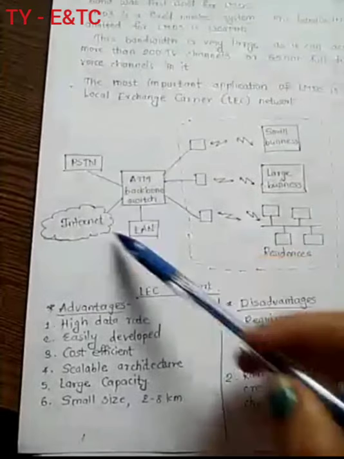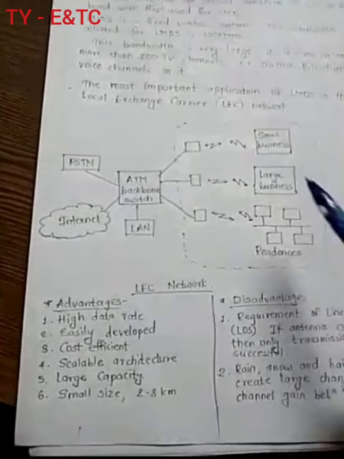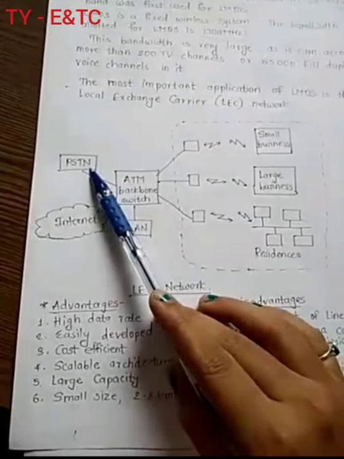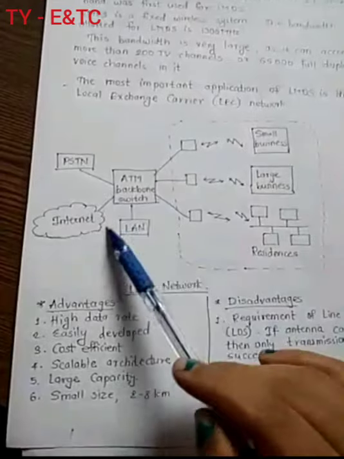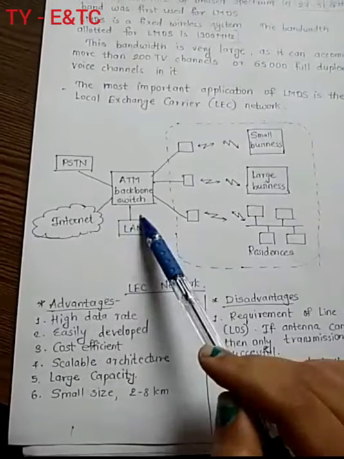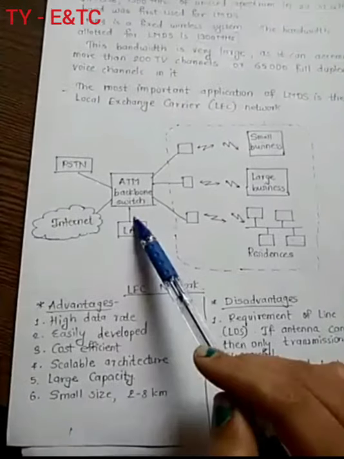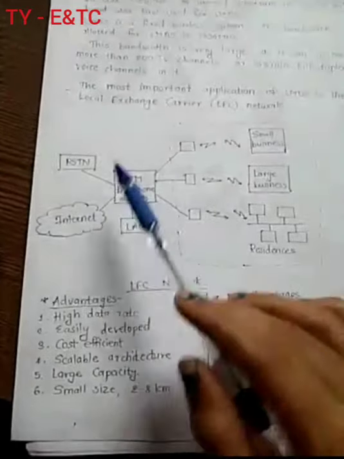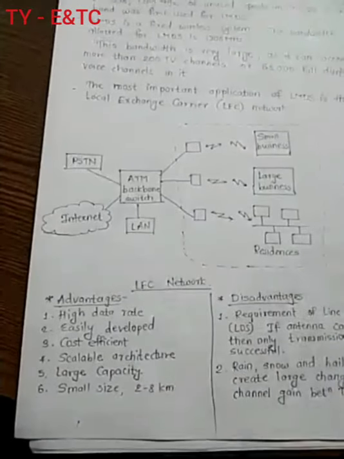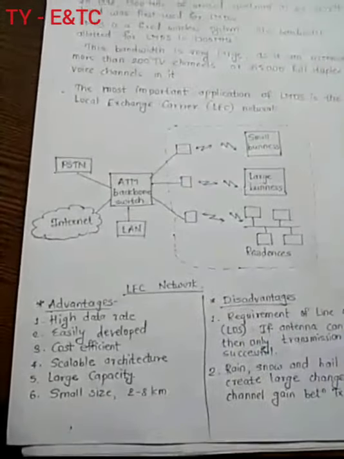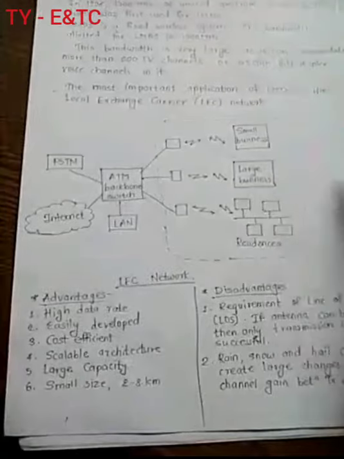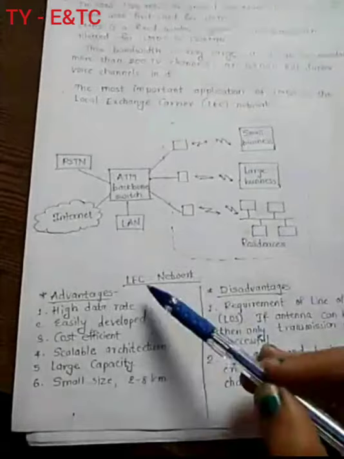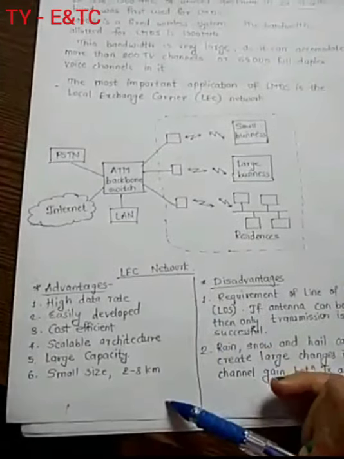So from the architecture itself, you can understand. PSTN means here a specific number of users will be there. LAN network means a small network is already formed, so here also you can see multiple users. So the capacity of the system is larger. Then it has a small size. Within 2 to 8 kilometers, this network can be installed. So these are the advantages of LMDS.